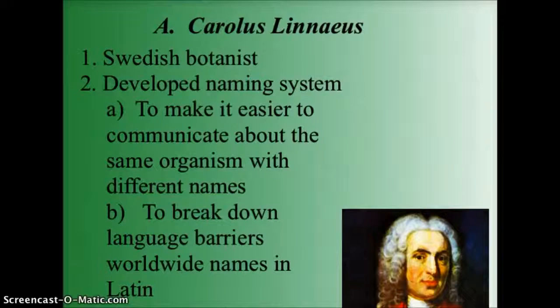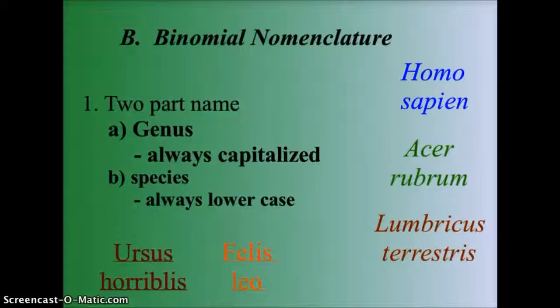So for biologists, they are all going to use the same naming system so that each organism has a distinct way to be identified by all scientists who communicate. So we're going to break down language barriers by using Latin phraseology. We're going to use the worldwide names in Latin. So this system is a binomial nomenclature system where every organism will have a two-part name.